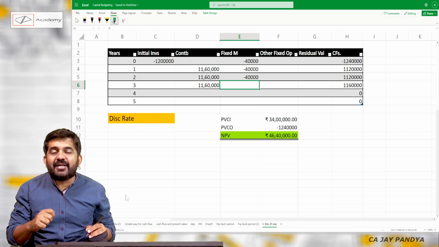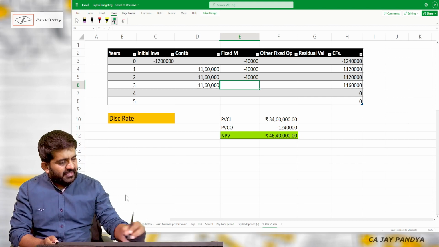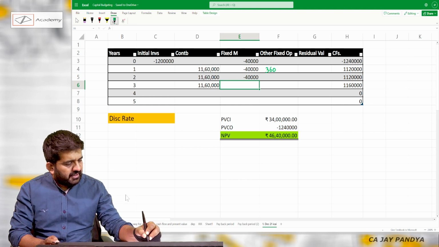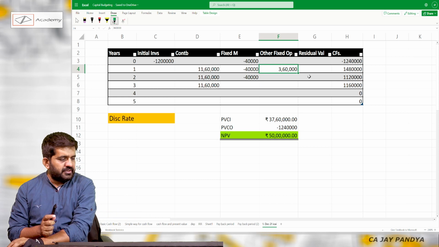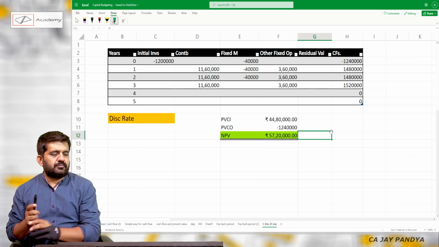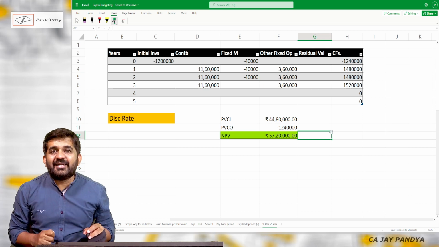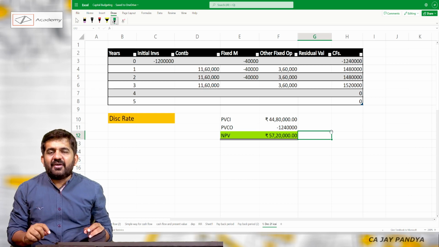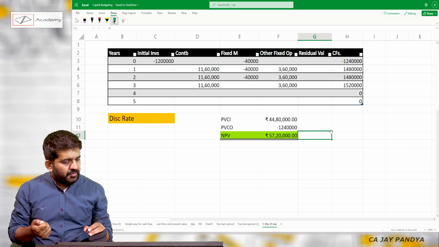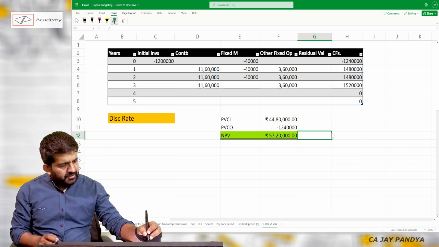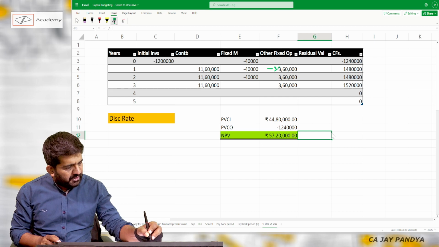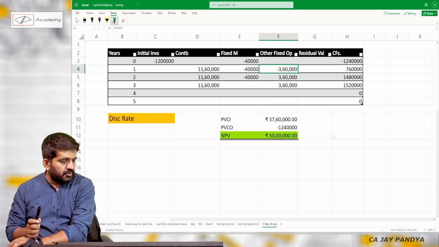Now these are at the end of the period. So at the end of the first year, 3,60,000, and which will be for all 3 years. One mistake I have made over here is that this is negative 3,60,000, not positive 3,60,000.